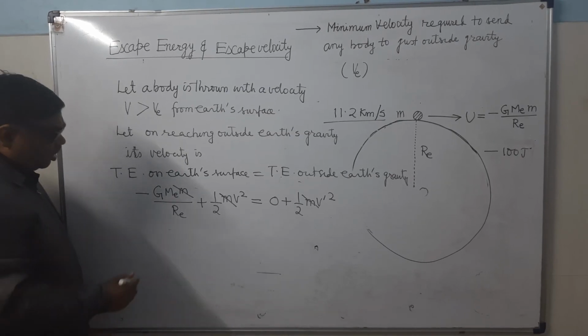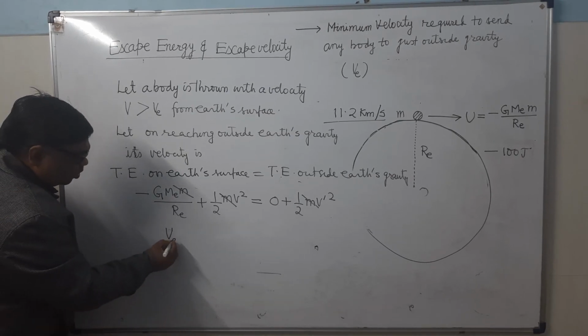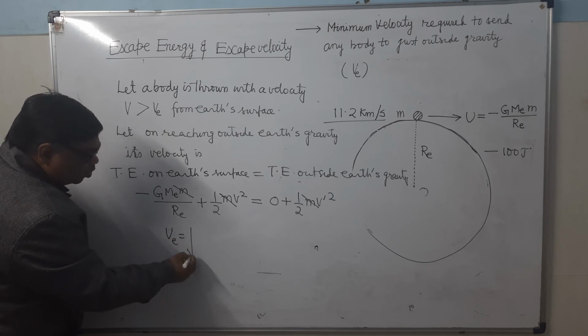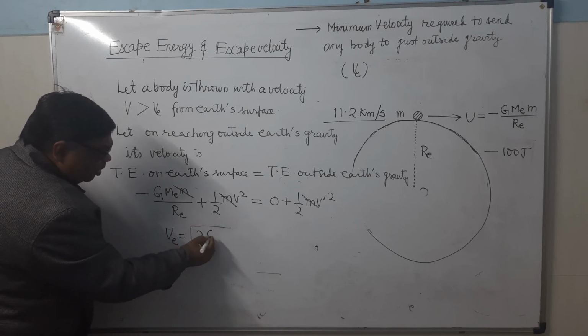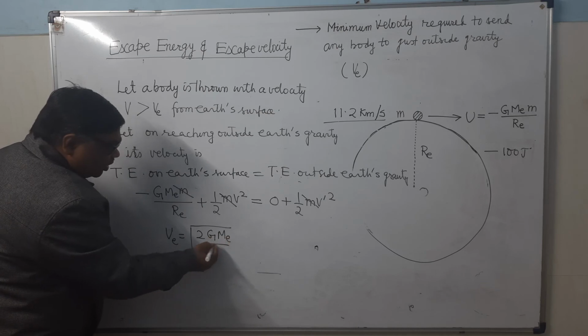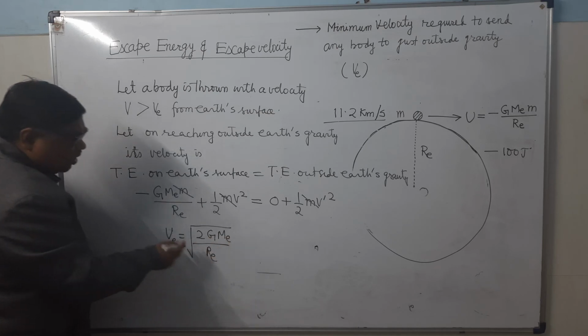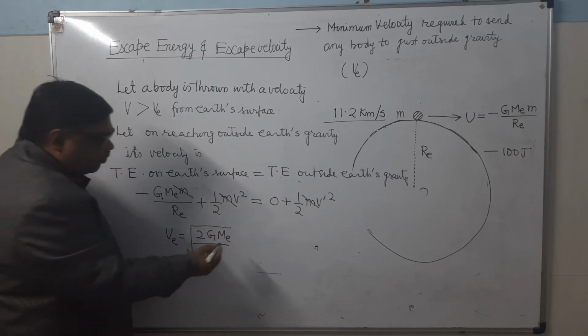So as we know that VE equals root 2 GME upon RE. If you do the square of this, what will you get?